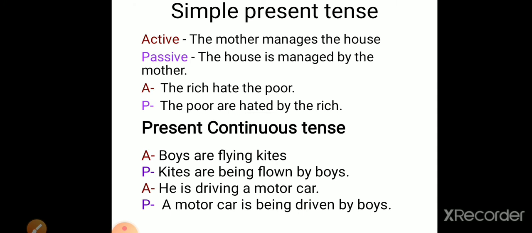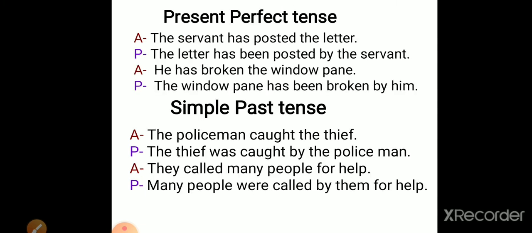Present continuous tense, boys are flying kites. So when we'll change it into passive voice, it will become kites are being flown by boys. He is driving a motor car. A motor car is being driven by him. Present perfect tense, the servant has posted the letter. Passive voice will be the letter has been posted by the servant. He has broken the window pane. The window pane has been broken by him.